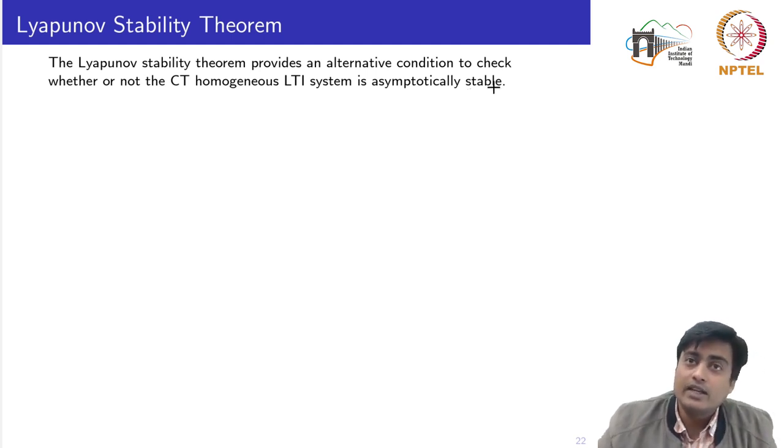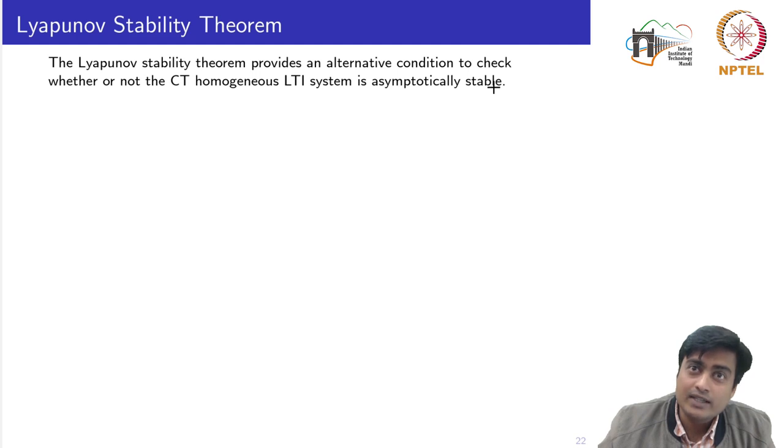The first test we saw is that given the system, you compute the solution, basically you compute the state transition matrix, and then seeing the solution you could see whether the state or the output signal is bounded or not. The second test is the eigenvalue test, which is only valid for LTI systems, not for the LTV systems.